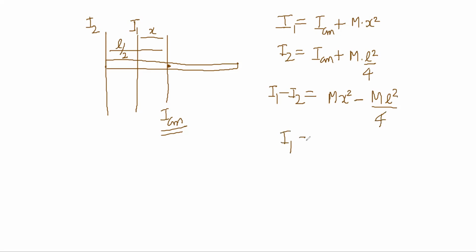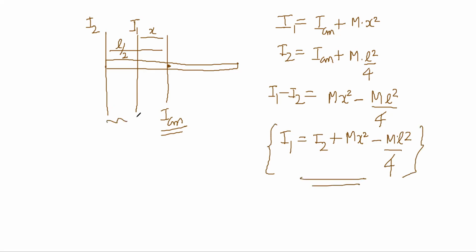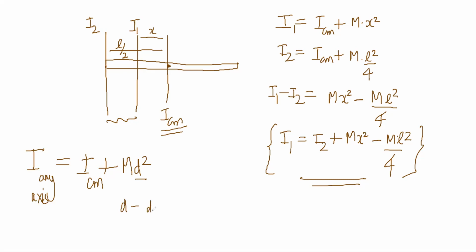So you have actually I1 is equal to I2 plus that. This is the relation between I1 and I2. So it's not like any two parallel axes you can write that for, obviously. The theorem says that I of any axis is equal to ICM plus MD square, where D is the distance of your required axis from the center of mass axis.